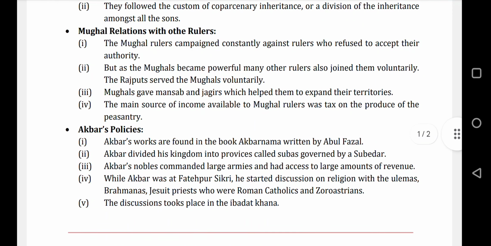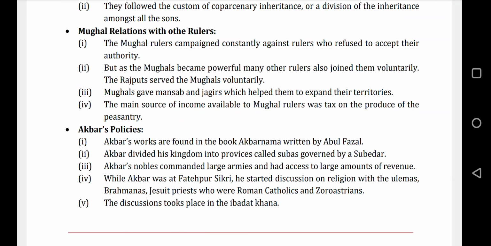After that, Mughals' relation with other rulers. When they came to India, Akbar was called a great ruler under Mughals. Why? Because he was a very tolerant person. He used to respect all the religions. He used to see every person. He used to understand the problem of every community. So he was a great ruler, but was every ruler like that in the Mughals? So that is how we are going to know them.